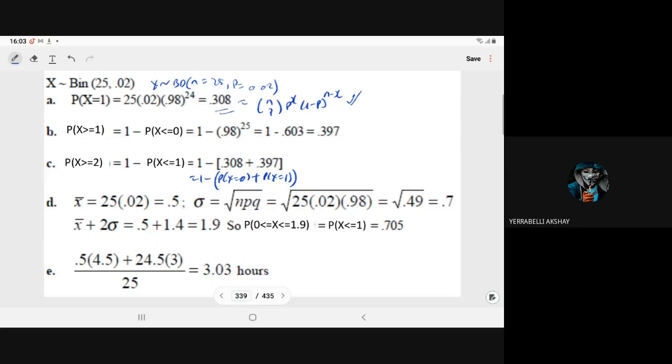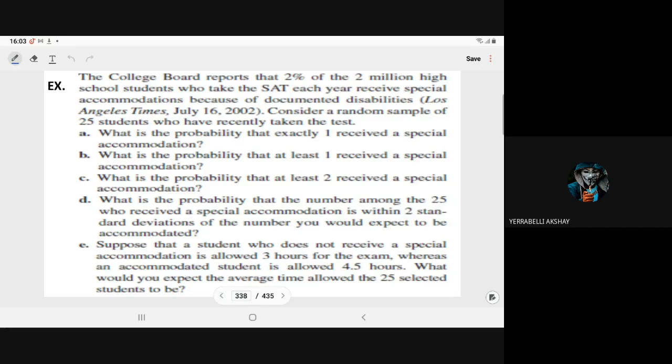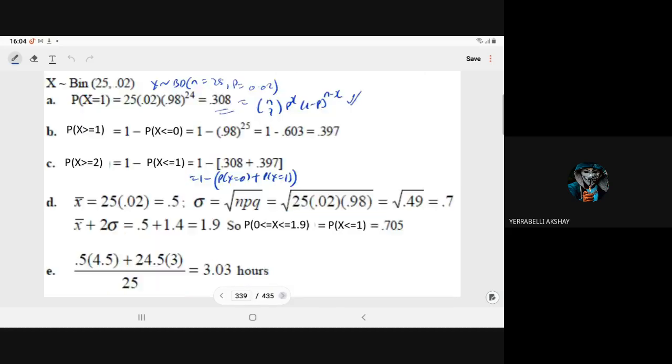Then after, in part D, what is the probability that the number among 25 who received a special accommodation is within two standard deviations of the number you would expect to be accommodated? So what is our expectation? Expectation is the mean value, X bar. For the binomial distribution, E of X is n into p. So the expected value is 0.5. So on average, we expect 0.5 students will get that facility.